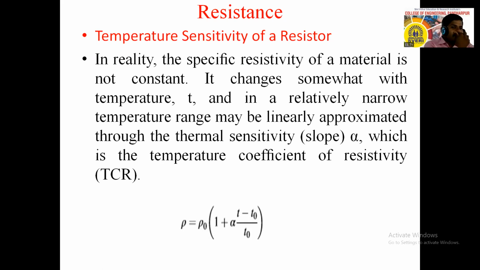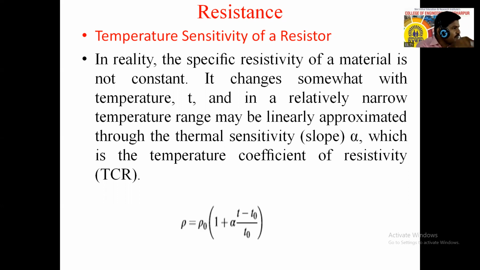So temperature sensitivity of the resistance, that means this resistive material, or any resistive material, is sensitive to temperature. Okay, so in reality the specific resistivity of the material is not constant. It changes somewhat with temperature, right? So in Ohm's law, this physical condition we are considering constant.